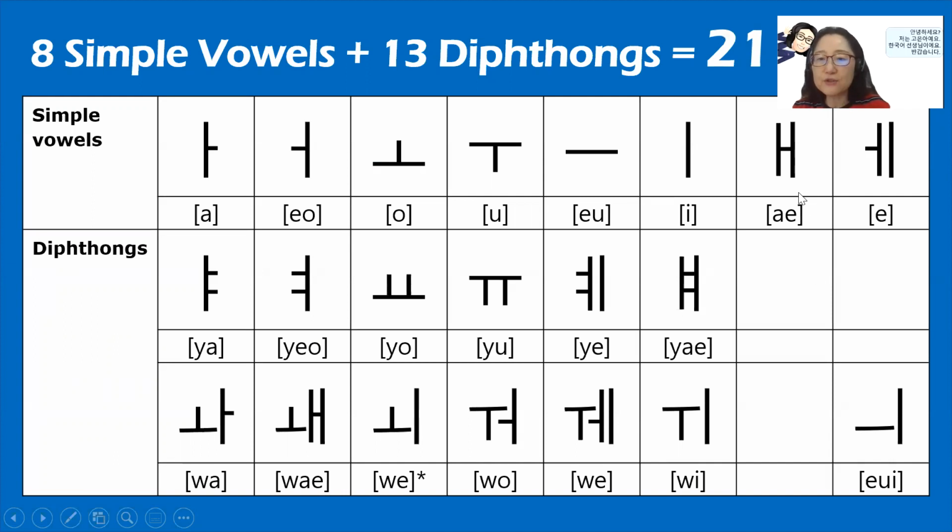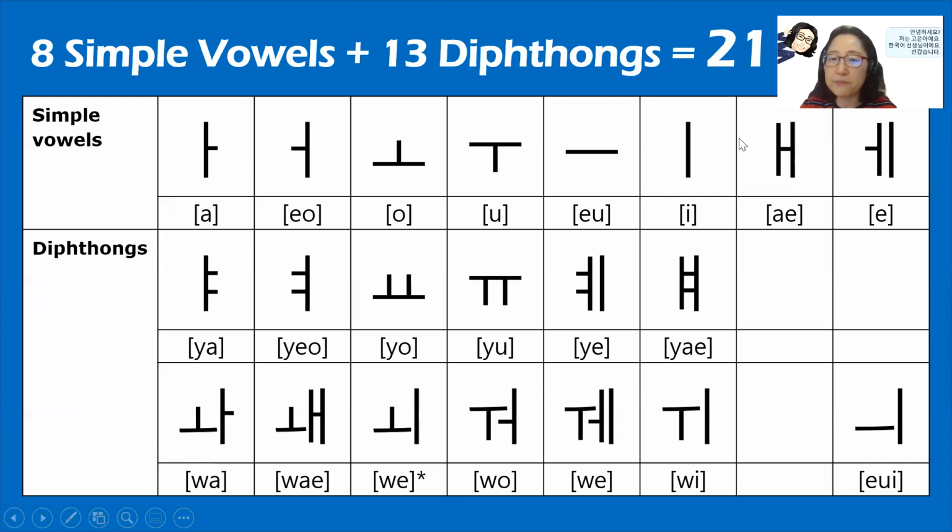애 and 에 is not practical to distinguish in reality. So it's considered the same sound, but the spelling is different. In the past, upon creation, it probably had a slightly different sound, but over time, people paid no attention to the differences, but in actual vocabulary, the spelling is different. So for simple vowels, we have 7 sounds, but character-wise, we have 8.